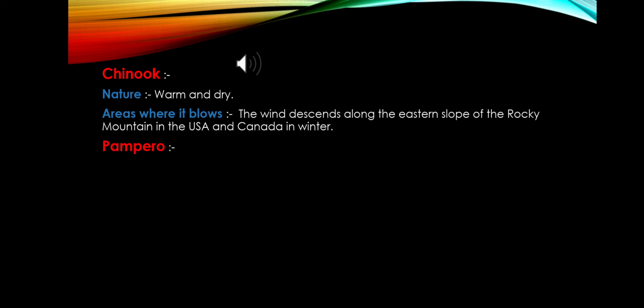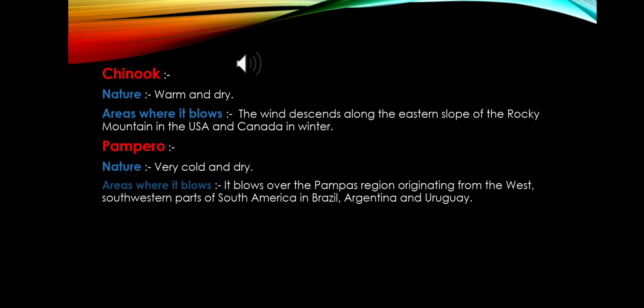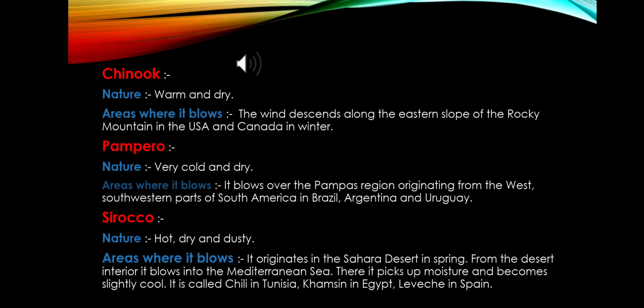Pampero is another type of local wind that is very cold and dry, and it blows over the Pampas regions, originating from the west and southwestern part of South America in Brazil, Argentina and Uruguay. Sirocco is a hot, dry and dusty wind. It originates in the Sahara Desert in spring. From the desert interior, it blows into the Mediterranean Sea, where it picks up moisture and becomes slightly cool. It is also called Chili in Tunisia, Khamsin in Egypt and Leveche in Spain.